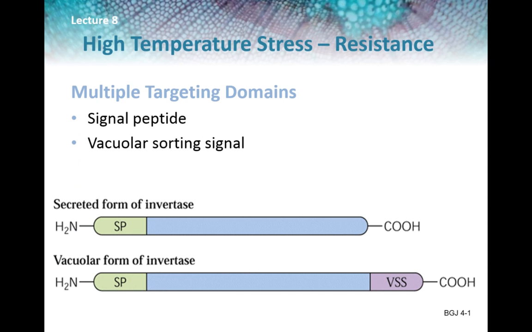Some proteins contain multiple targeting domains. One example is the enzyme invertase, which has two forms. One is secreted to the cell wall and the other is transported to the vacuole. Both have signal peptides, SP, and are directed initially to the ER. The vacuolar form has a second target domain, a vacuolar sorting signal, that triggers movement from the ER to the vacuole.